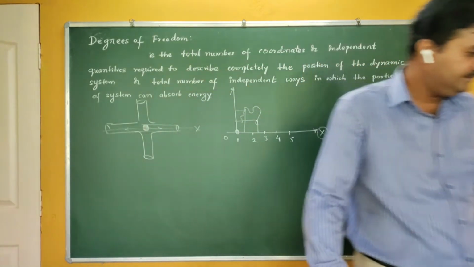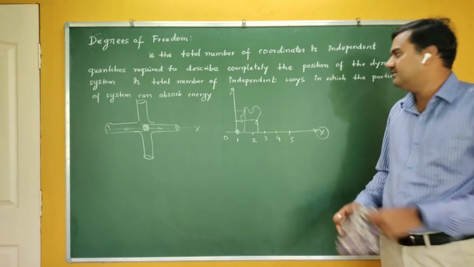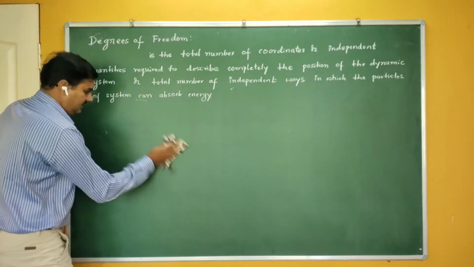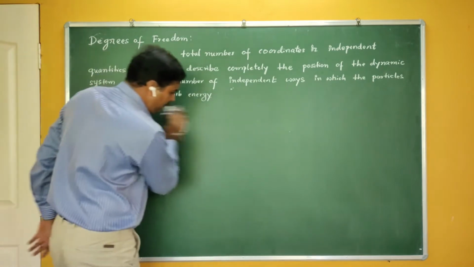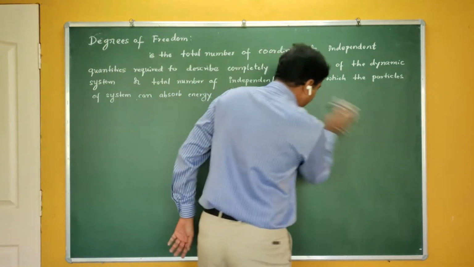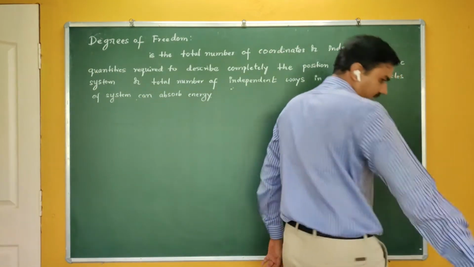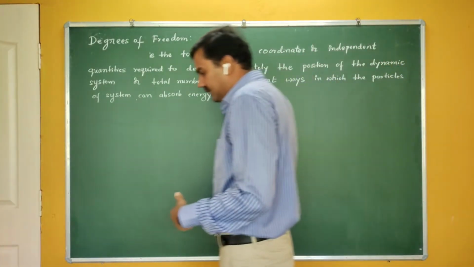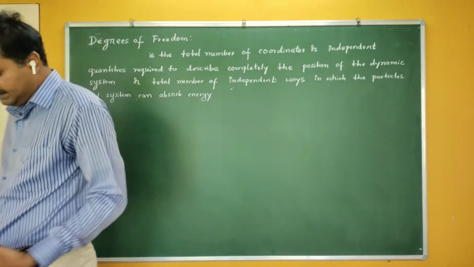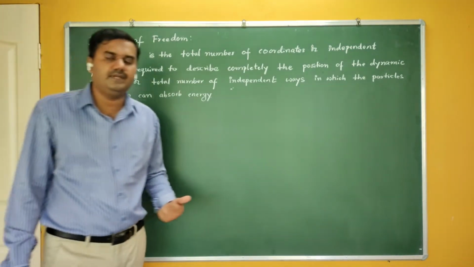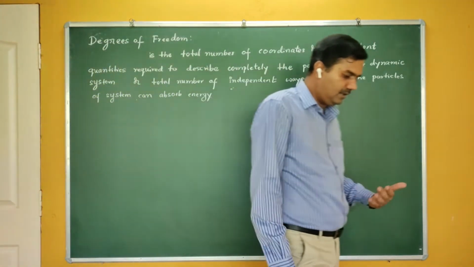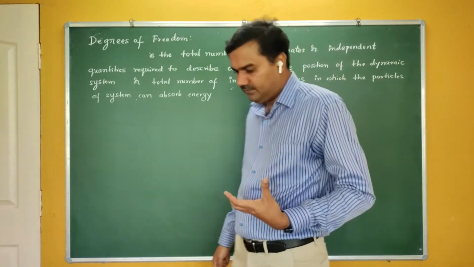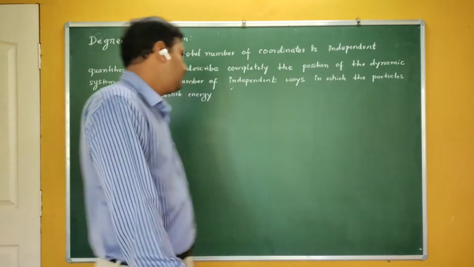So this is very simple. Okay, are you getting me? So what is meant by degrees of freedom? So let me take this. Now this is the simplest way of defining the degree of freedom. Okay, we have to find the degrees of freedom for our particular topic here. So we have to find the degrees of freedom for the gas molecules.